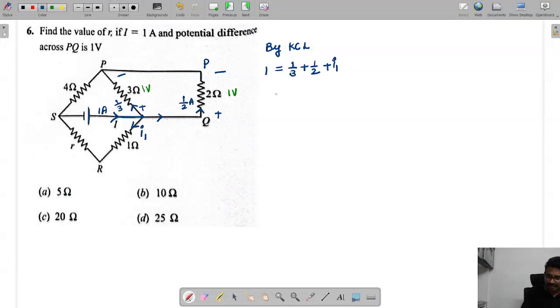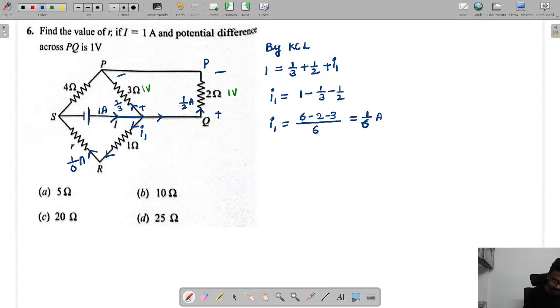So I1 is equal to 1 minus 1 by 3 minus 1 by 2. 6 is the LCM, so 6 minus 2 minus 3, which is equal to 1 by 6. So this value is 1 by 6 amps.